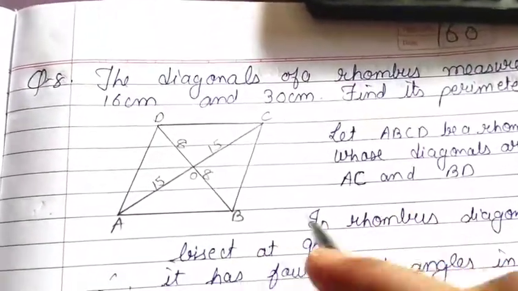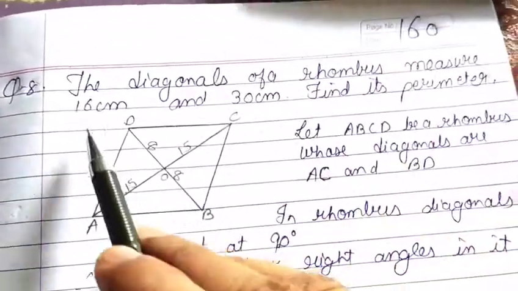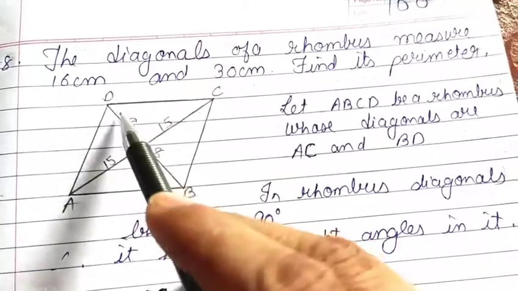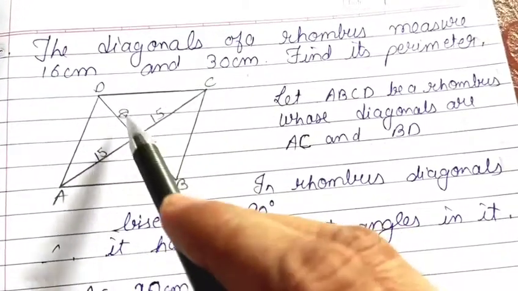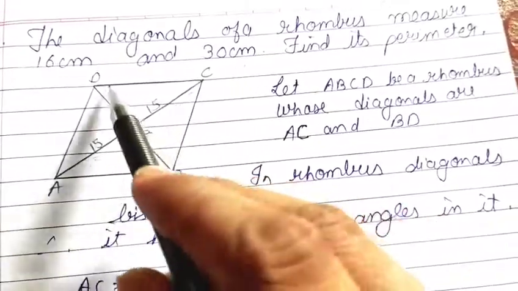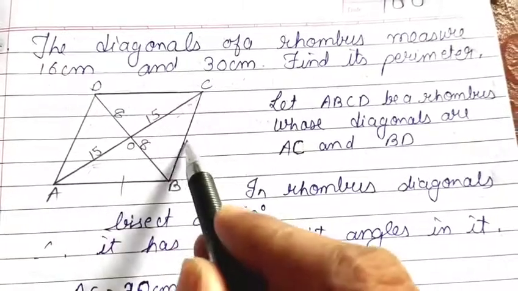Let us start our next question. The diagonals of a rhombus measure 16 centimeter and 30 centimeter. Now 16 centimeter means you can divide that diagonal into 8 and 8, and 30 centimeter means 15 plus 15. The diagonal is divided in such a way. Now find the perimeter. So here no sides are given.